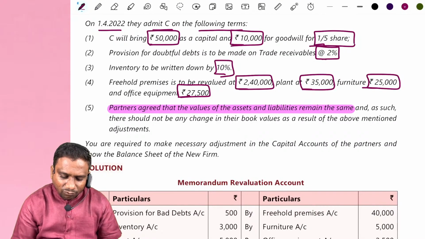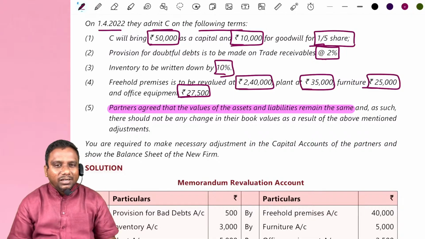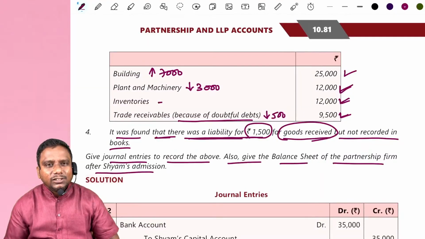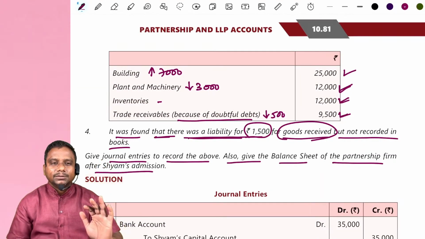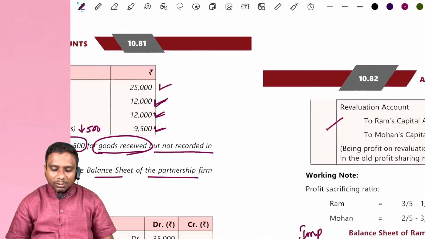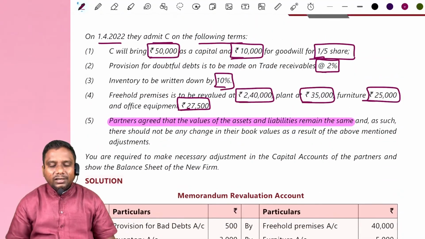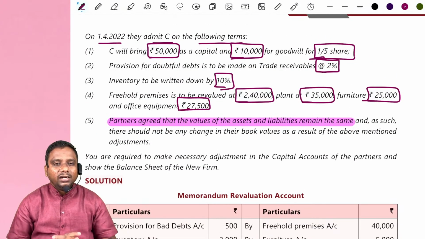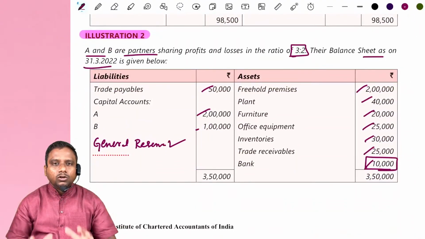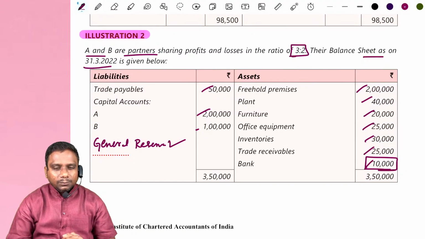Partners agreed that the values of assets and liabilities remain the same. Means in illustration 1, the asset values increased or decreased and we showed the changed values in the balance sheet. But in this problem, all partners agreed that the assets and liabilities before admission of the new partner, whatever values we have in the balance sheet, remain the same.